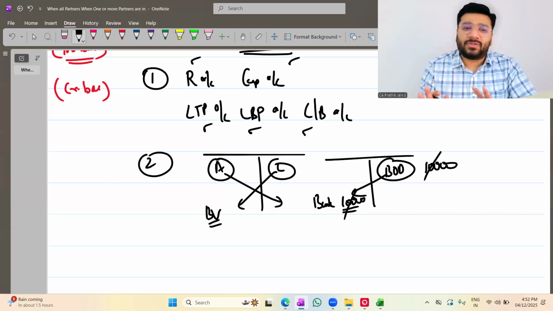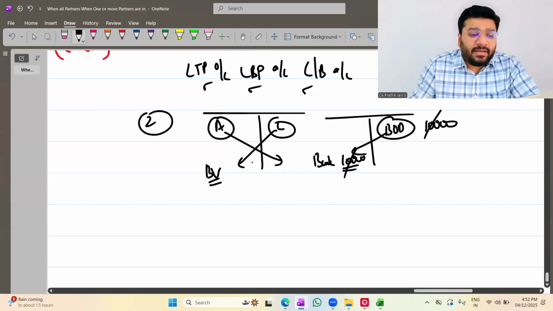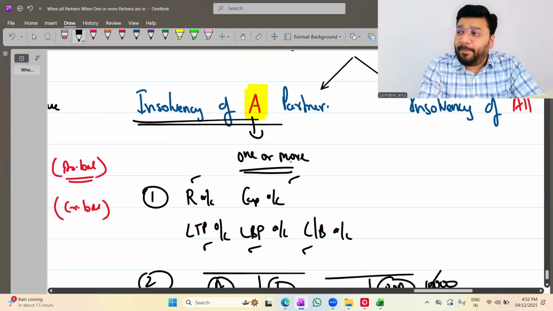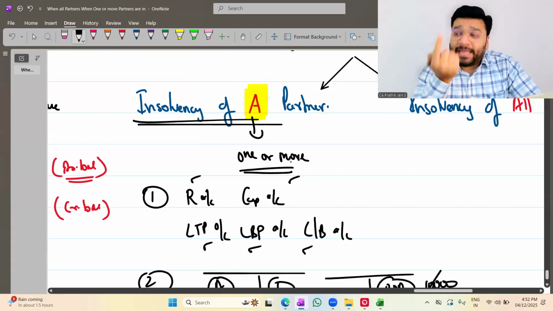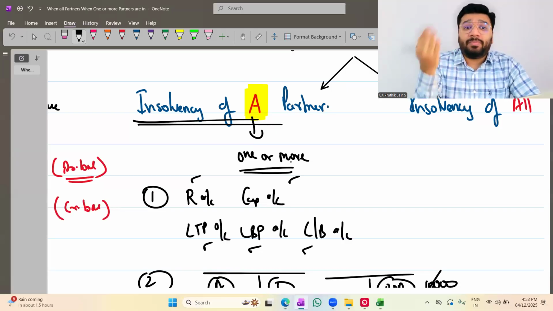Doesn't matter. The impact is not there. Clear or not clear? Okay. Now, once you get the realization profit or loss here, this realization loss has to be transferred to the partners' capital account. So in case of insolvency of a partner, whatever is the realization loss, to that extent, you'll ask the solvent partners to bring in the money. Only solvent partners will be asked to bring in the money.